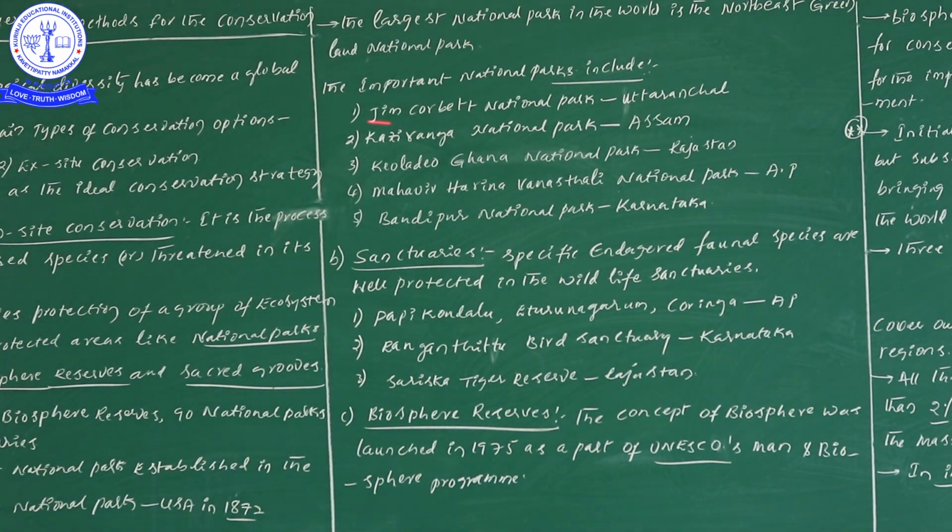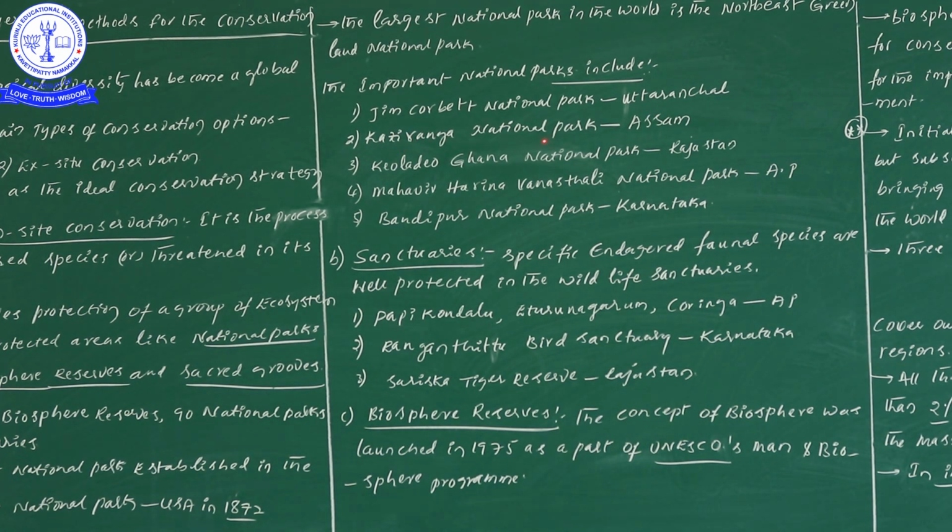Next, they have given some important national parks. The names are Jim Corbett National Park, don't forget. These are five national parks that are important. Jim Corbett National Park, Uttaranchal.